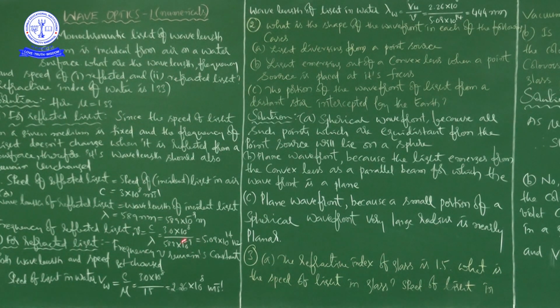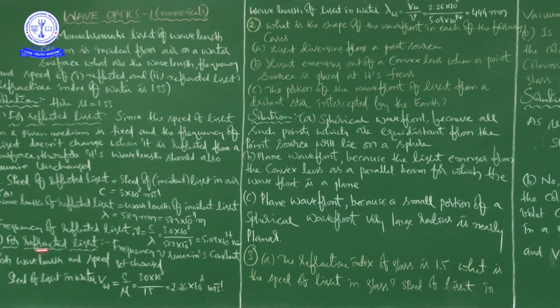Then meter will get cancelled, and finally we get cycles per second or waves per second, that is 5.09 into 10 to the power of 14 hertz. This is the frequency of reflected light.